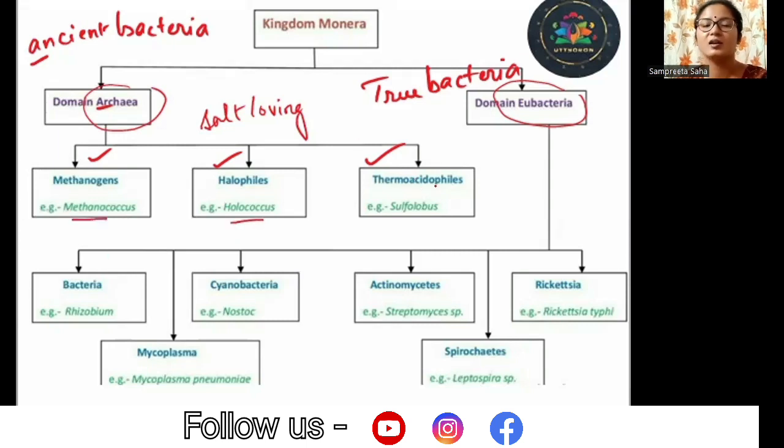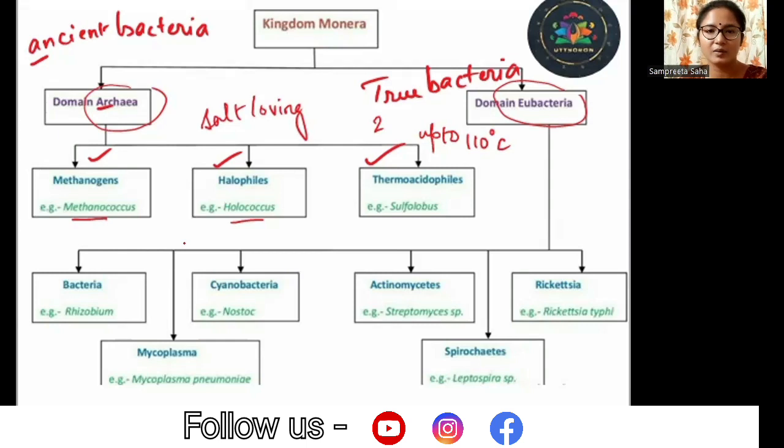Next, there is thermoacidophiles. Now, I was talking about the thermoacidophiles in the brief introductory videos that we have. Thermo means related to temperature, and acidophile means acid loving. So, they exist at a pH as low as 2, and they are able to exist at temperatures up to 110 degrees Celsius. So you can see these three groups, you can already get from the names only. They are able to survive in the extremely harsh conditions.